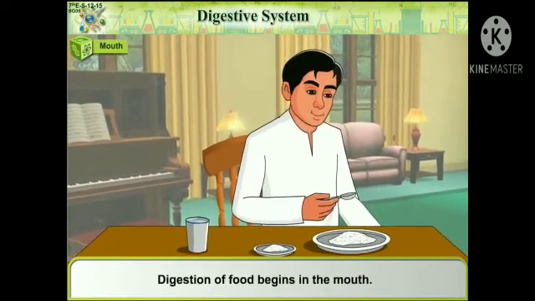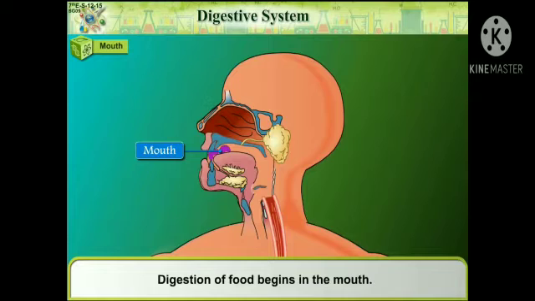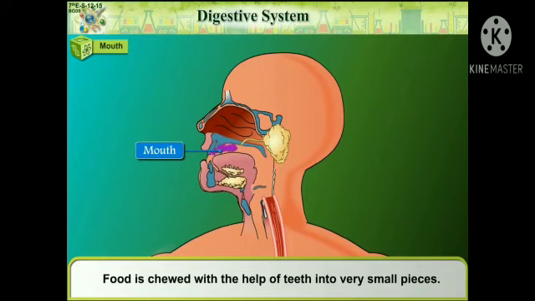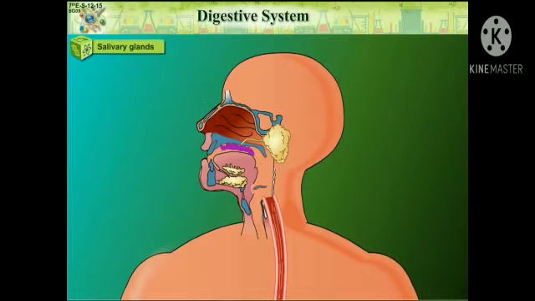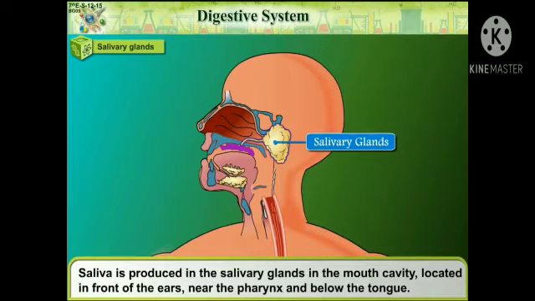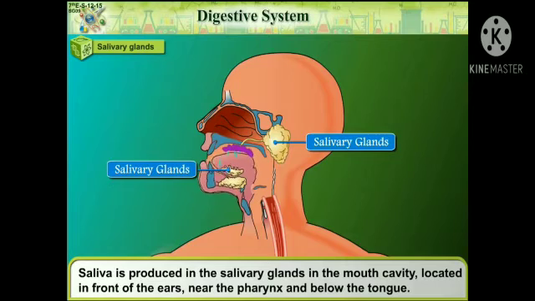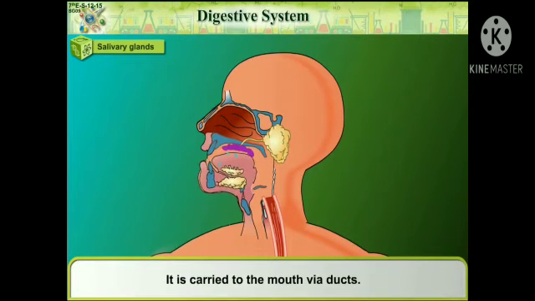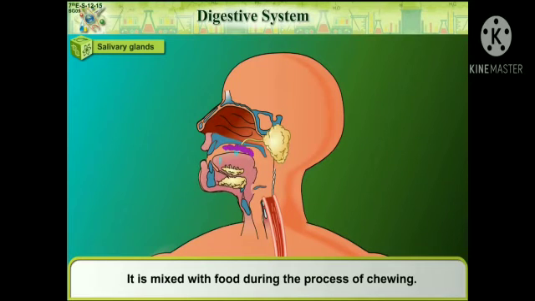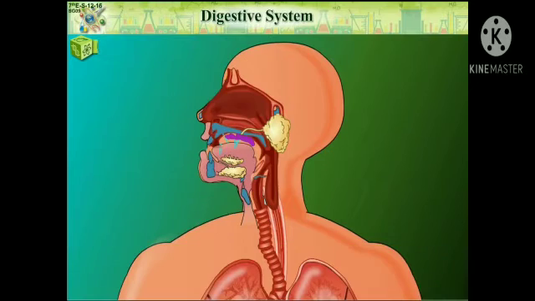Let us see about mouth. Digestion of food begins in the mouth. Food is chewed with the help of teeth into very small pieces. Salivary glands. Saliva is produced in the salivary glands in the mouth cavity, located in front of the ears, near the pharynx and below the tongue. It is carried to the mouth via ducts. It is mixed with food during the process of chewing.